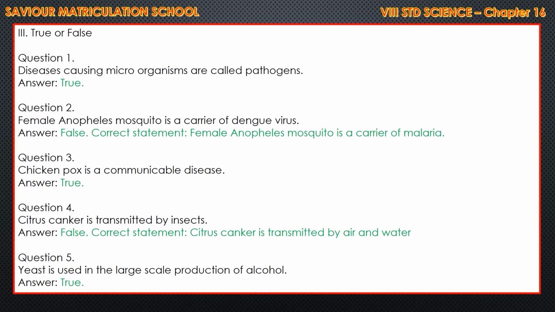Then citrus canker is transmitted by insects. False. The correct thing is citrus canker is transmitted by air and water. So you have to circle insects. In the place of insects, you have to write air and water. Then yeast is used in the large scale production of alcohol. True.